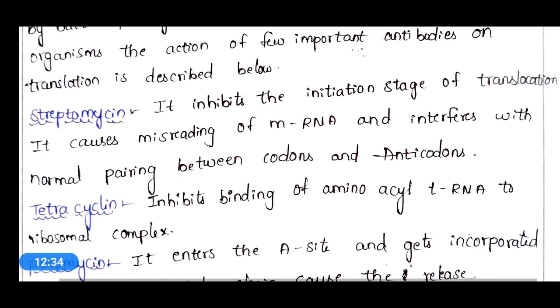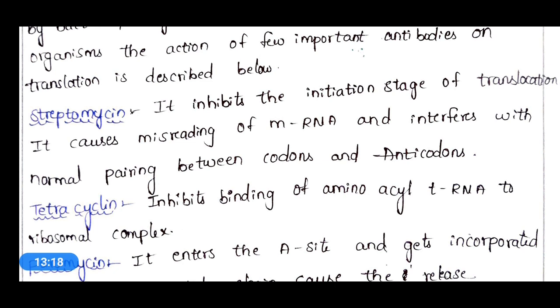Streptomycin is a powerful antibiotic and inhibits the translocation process. The movement of the ribosome is inhibited by streptomycin. It causes misreading of mRNA and interferes with normal pairing between codons and anticodons, so there will be no proper reading of the mRNA.